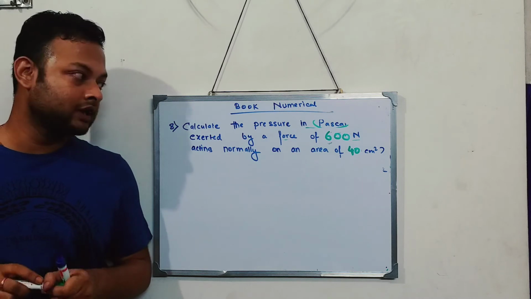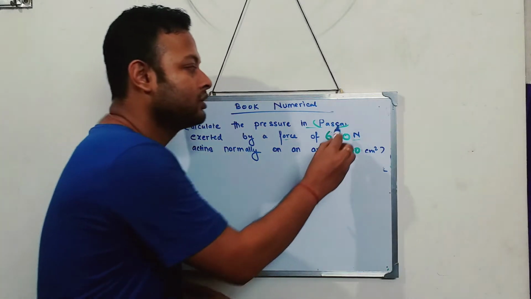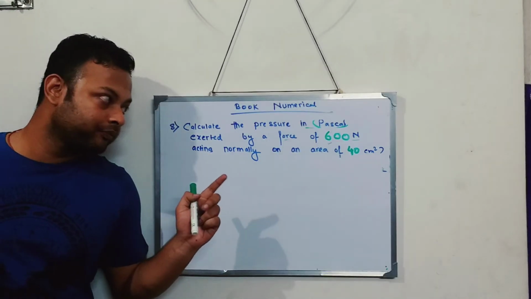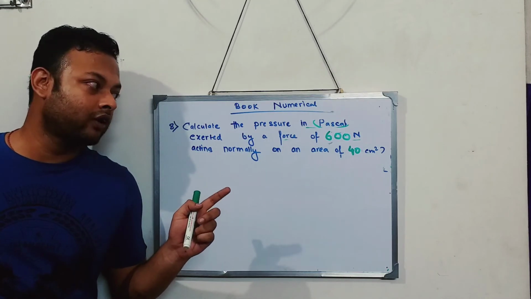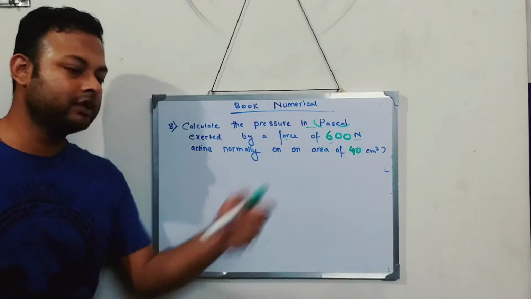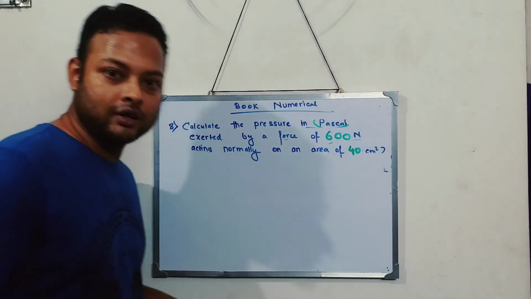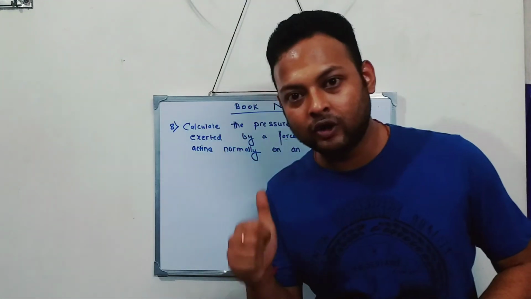So you do this sum using these two numbers. 600 by 40, change it and do the sum. Write the answer in the comment section.